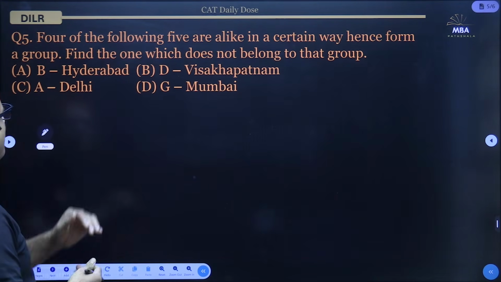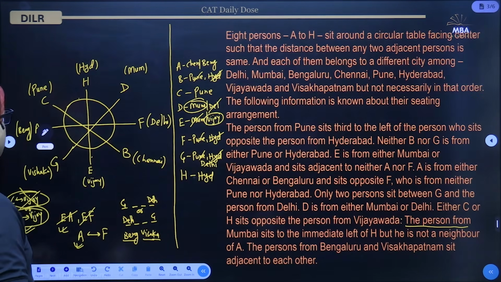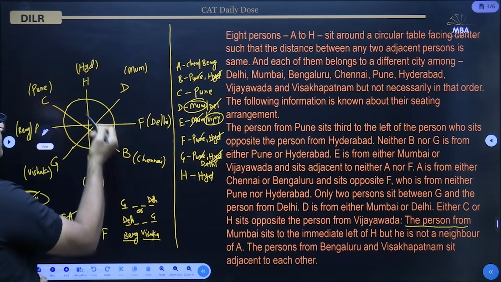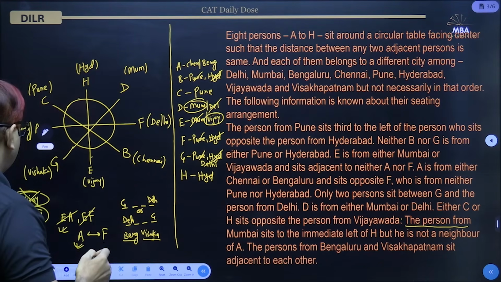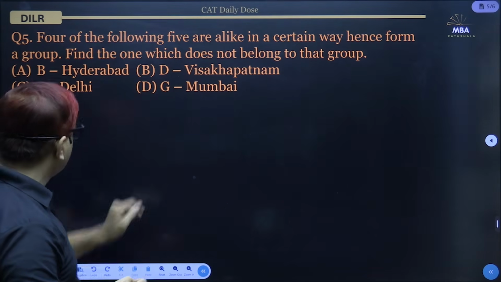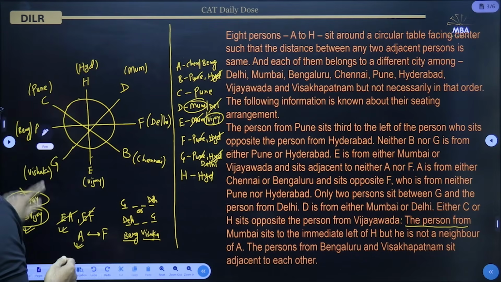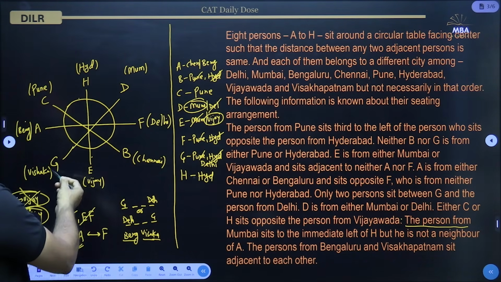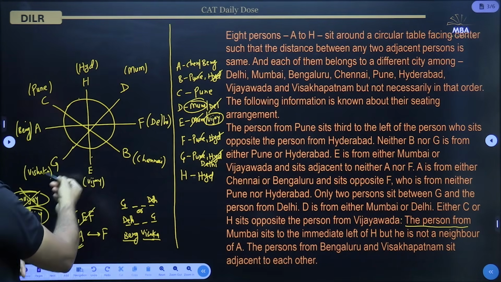That is, this is an odd man out question. Now B Hyderabad, B and the person from Hyderabad. The person from Hyderabad is 1, 2, to the right of B. Let us see what others are having. D Vishakhapatnam. So we can see that D and Vishakhapatnam, they are opposite each other.